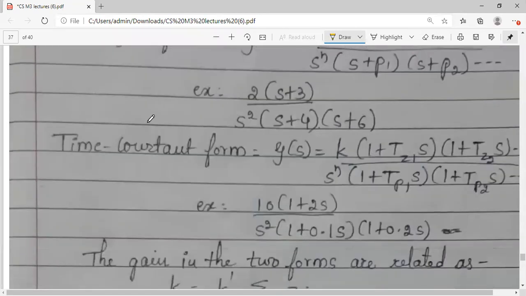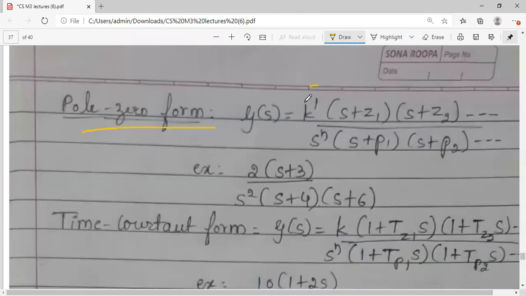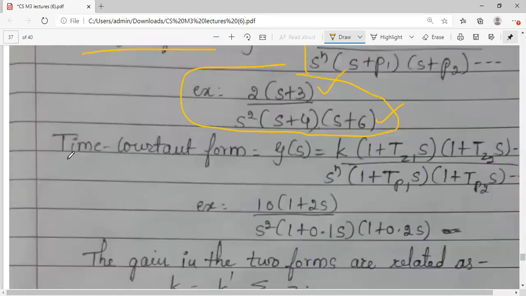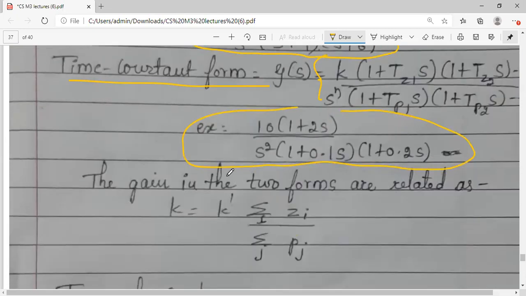Here in brief, I have given you the pole-zero form, how it looks like. Example भी मैंने दिया है. Pole-zero form: numerator will be zeros, denominators will give you the poles. Next, a time constant form. The same thing I have repeated here. एक example मैंने लिया है. That's it. You can convert one form to the other form also.